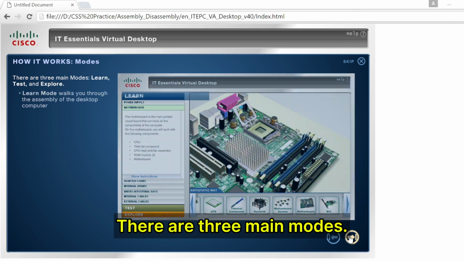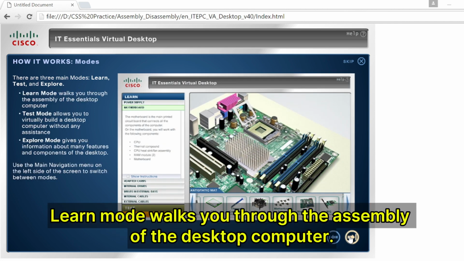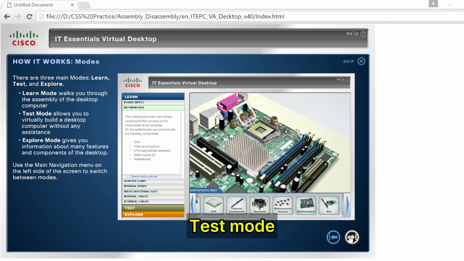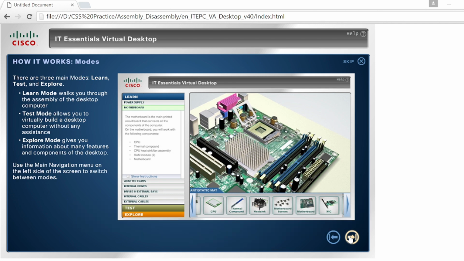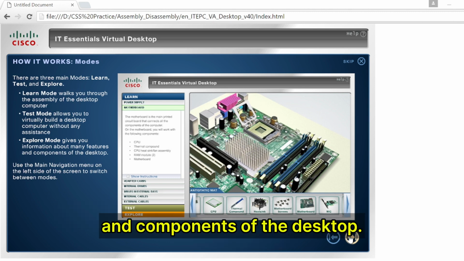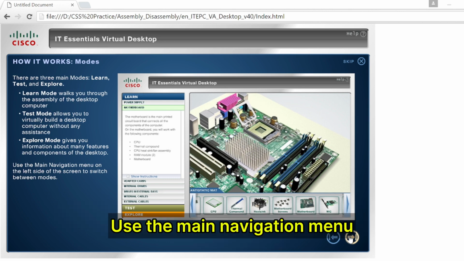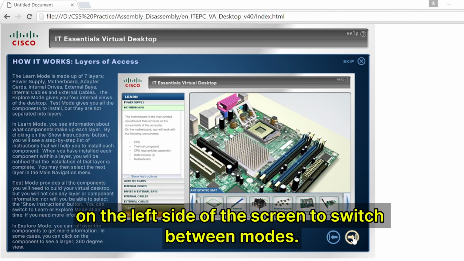There are three main modes: Learn, Test, and Explore. Learn mode walks you through the assembly of the desktop computer. Test mode allows you to virtually build a desktop computer without any assistance. Explore mode gives you information about many features and components of the desktop. Use the main navigation menu on the left side of the screen to switch between modes.